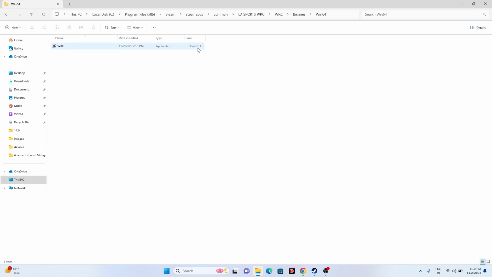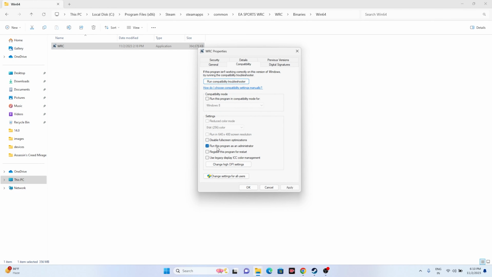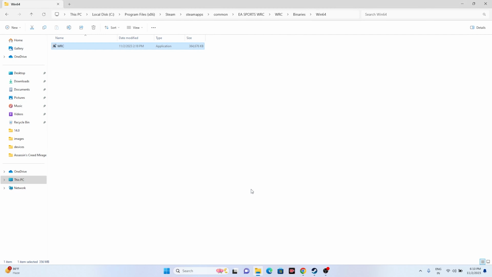Next one is all about we have to run the game as an administrator. So just right click and go to show more options, and we have to go to properties, compatibility, click on run this program as an administrator, go for apply and go for OK and try to launch the game. This is what we have to do.